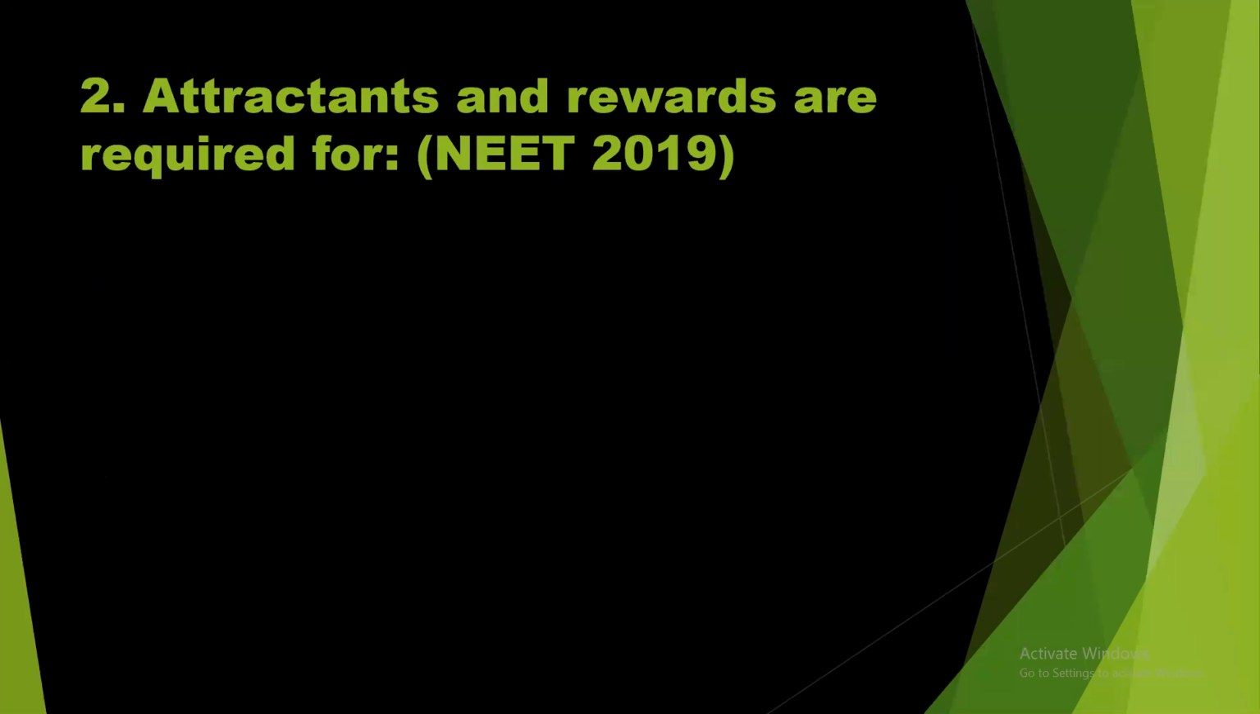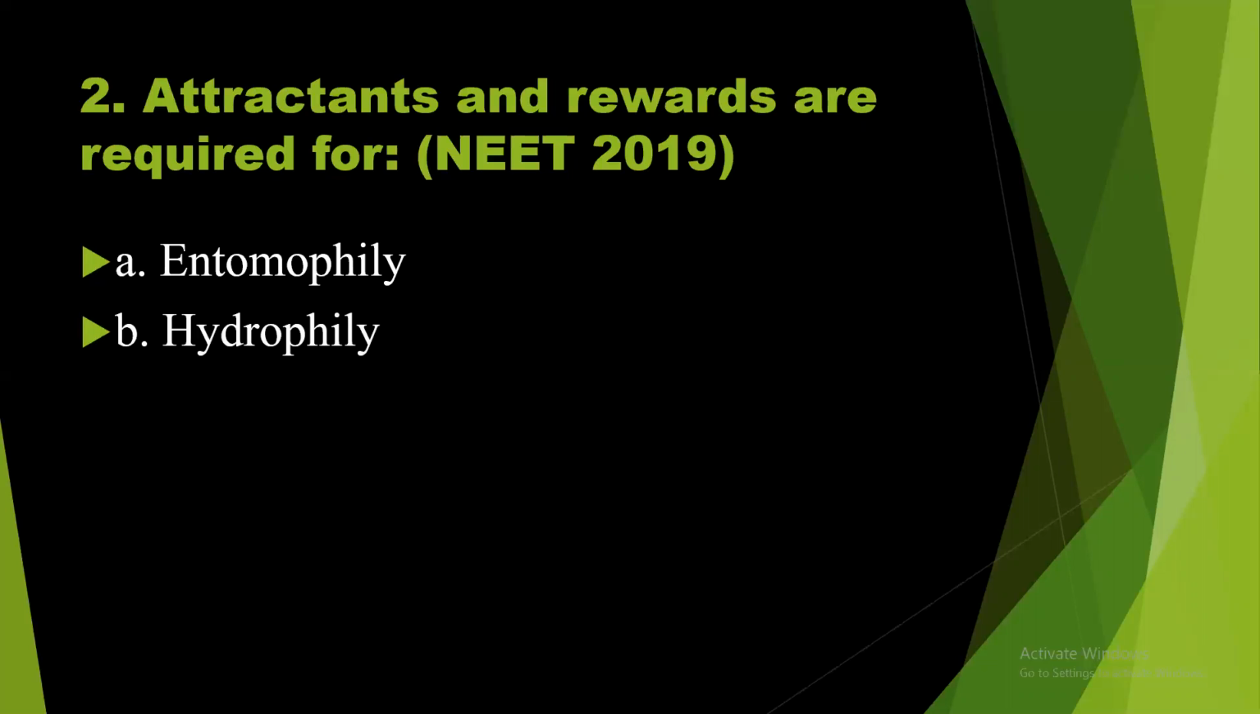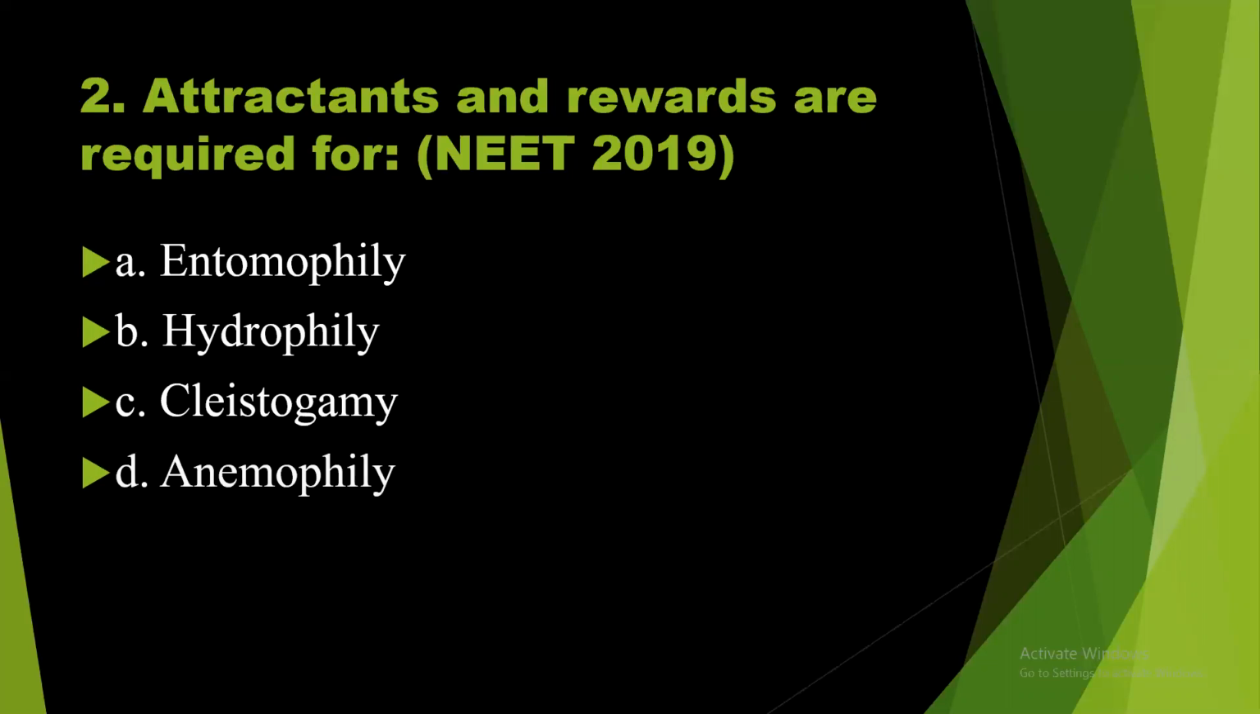Question number 2. Attractants and rewards are required for. This question was asked in NEET 2019. Option A, entomophily, pollination by the help of insects. Option B, hydrophily, pollination by the help of water. Option C, cleistogamy. Cleistogamy is a flower which never opens, closed flower, bisexual flower. And option D, anemophily, pollination by the help of wind.